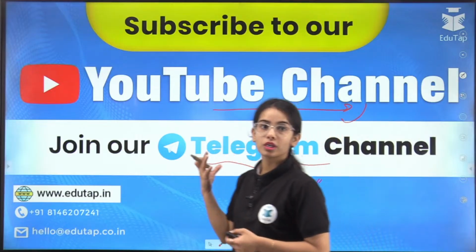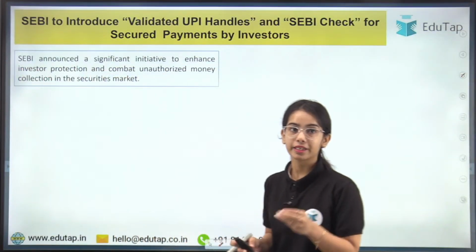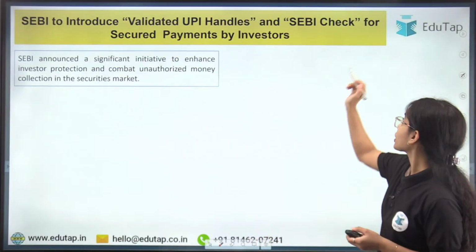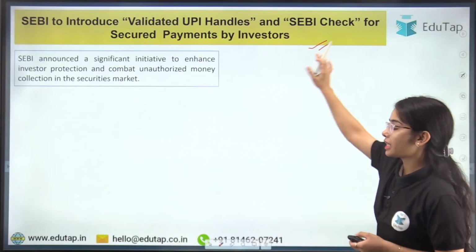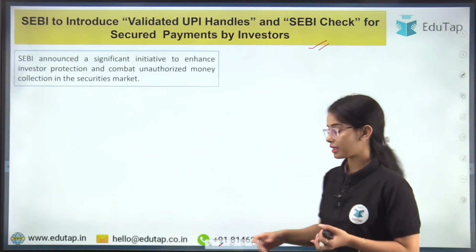Okay, so now starting with the first news article, that is the SEBI has introduced the validated UPI handles and SEBI check for the secured payments by investors. See what was happening. So try to understand the background so that you can understand this better.